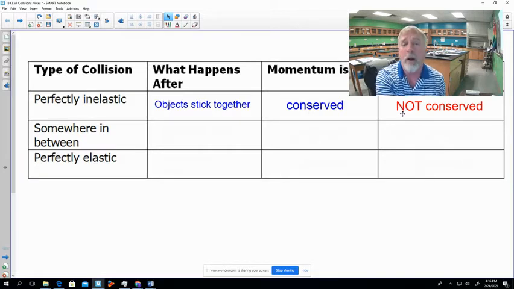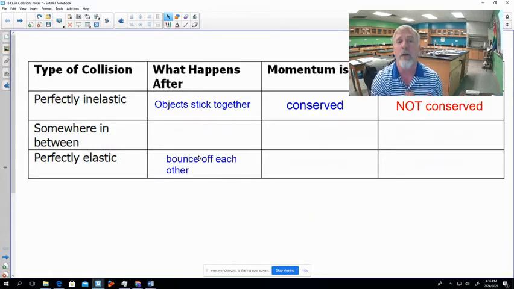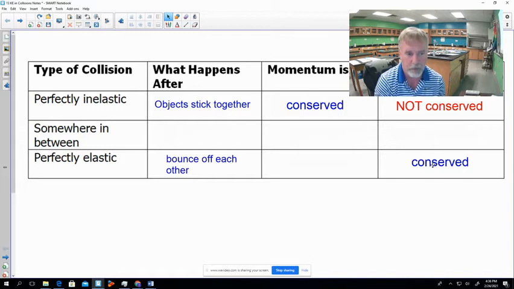We can also then talk about a perfectly elastic collision. Think of an elastic collision. These are where things bounce off of each other. In fact, they bounce off each other very efficiently so that our kinetic energy is conserved. Some examples of this might be billiard balls, pool balls, right? You're on the pool table, you hit them, they bounce off each other really well. Maybe think of a super ball or a bouncy ball. You drop it on the floor, it hits that floor, it bounces off really high. We don't lose a lot of the kinetic energy. Think of that extreme where the kinetic energy is conserved. We call that elastic collisions.